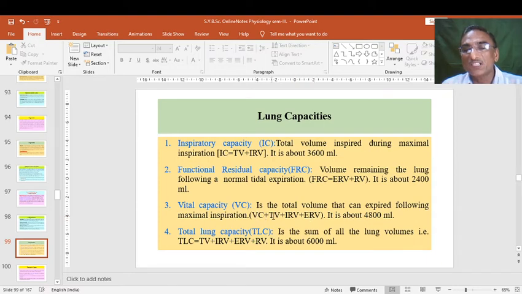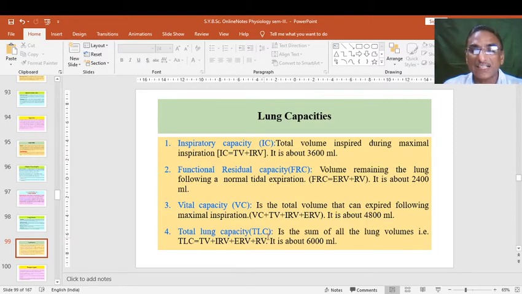Total respiratory or total single breath calculation is nothing but the vital capacity, and it is about 4800. This is the maximal capacity we can say. And total lung capacity includes all these capacities, either inspiration, expiration, reserve, or total vital capacity.